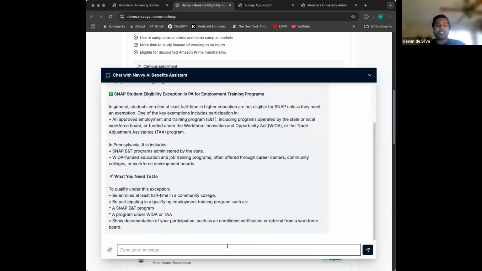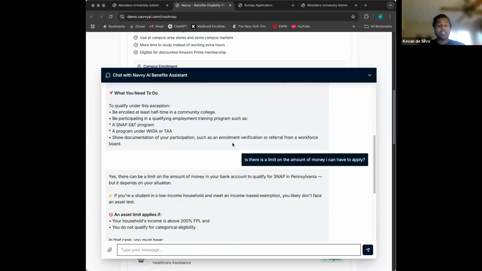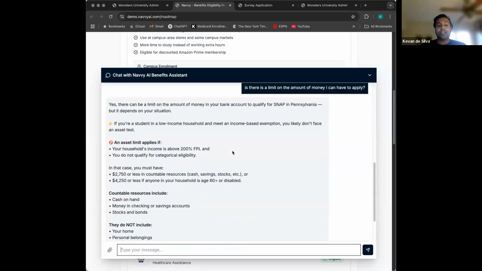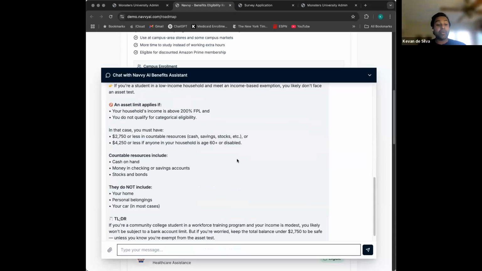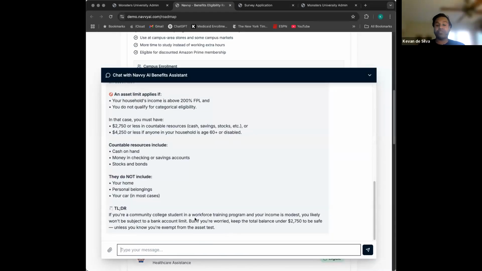And then we set this up to be really like a conversational bot. It can spit out information like this in a very structured manner, but also direct students more clearly, and also respond to standard idiomatic speech. So is there a limit on the amount of money I can have to apply, for example? And yes, again, we were able to address the asset limit question that applies for SNAP in Pennsylvania in a plain language way that highlights all the reasoning of how exactly it works to a student, but then ultimately gives them the upshot of what it might mean to them.